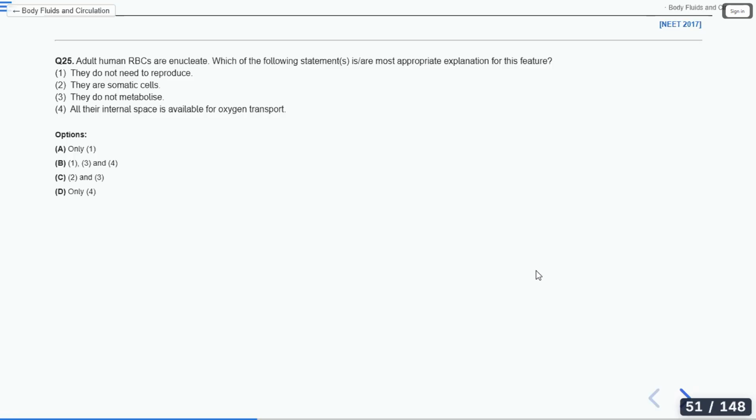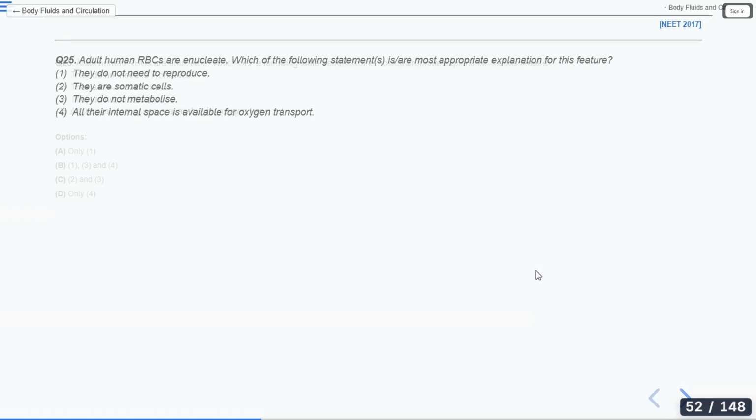Option D in doubt. Okay, let's see. Option A, it is only 1. Option B, it is 1, 3 and 4. Option C, it is 2 and 3. Option D, it is only 4. Anyone else who can answer this question? Option D. Okay, let us check the answer first. So option D is the answer.